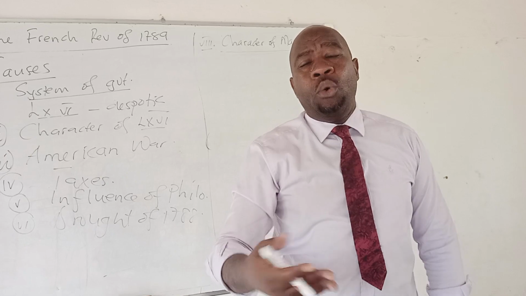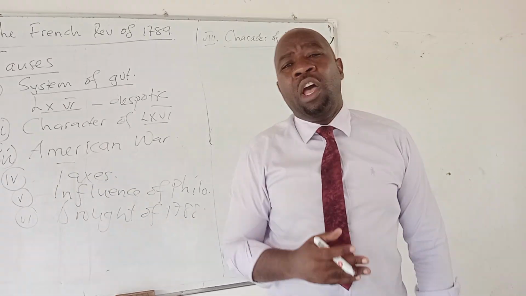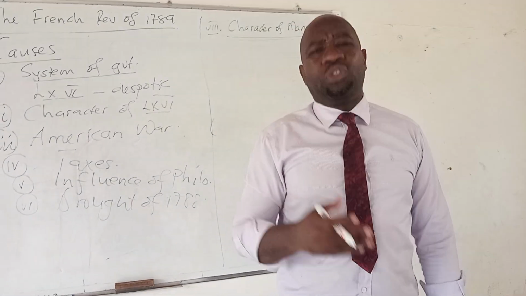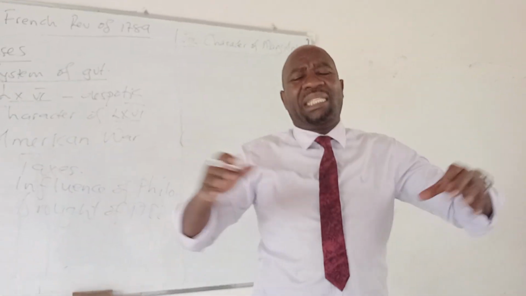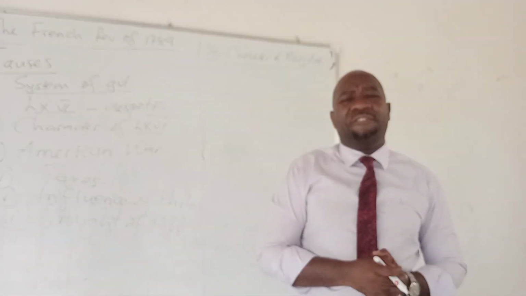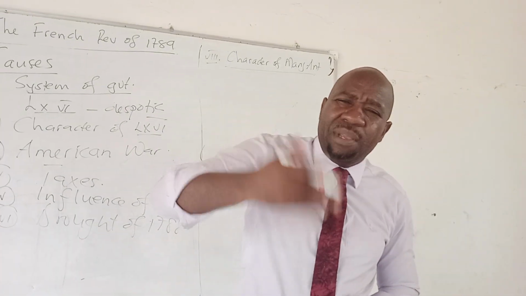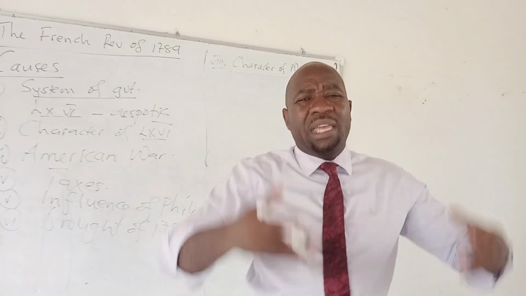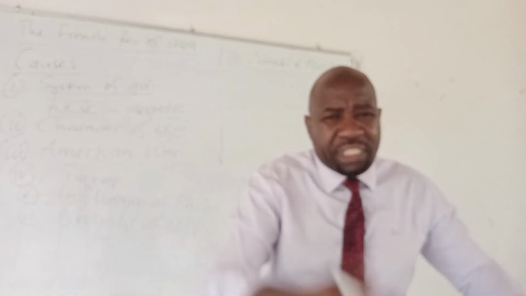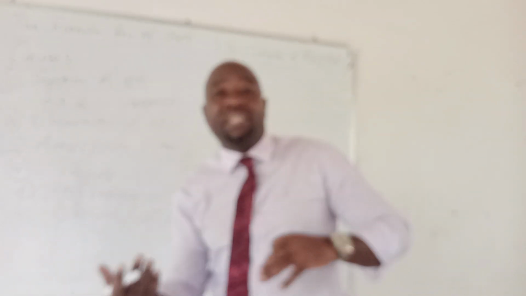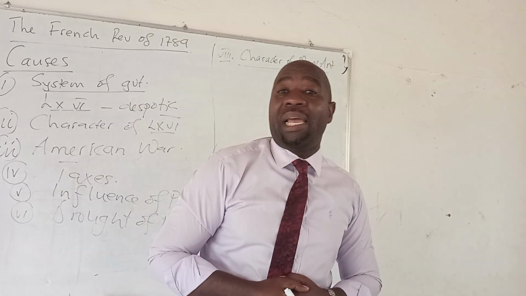Added to that, she went to her brother Leopold of Austria, wanting him to assist the people in France. Also, she was coming from Austria. Louis had to marry Marie Antoinette, who came from Austria, and Austria was hated by the people in France. That on its own brought anger to the people.